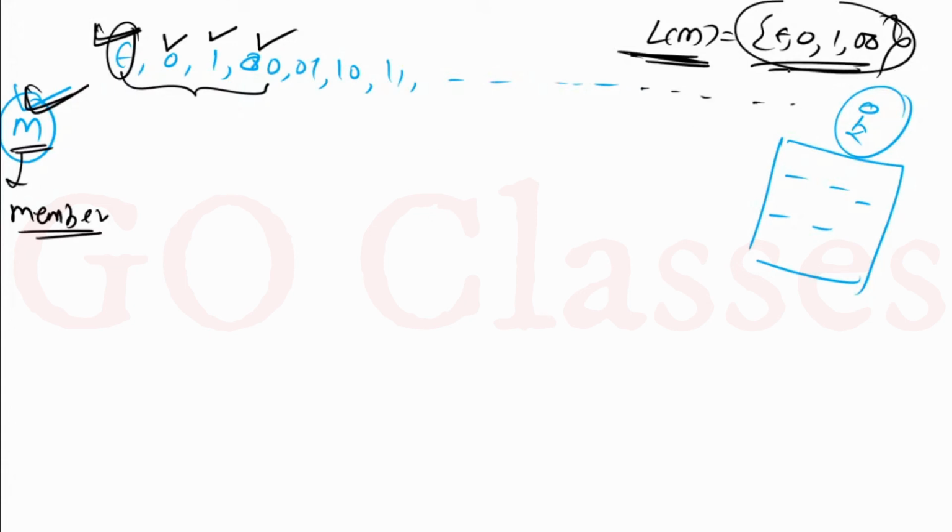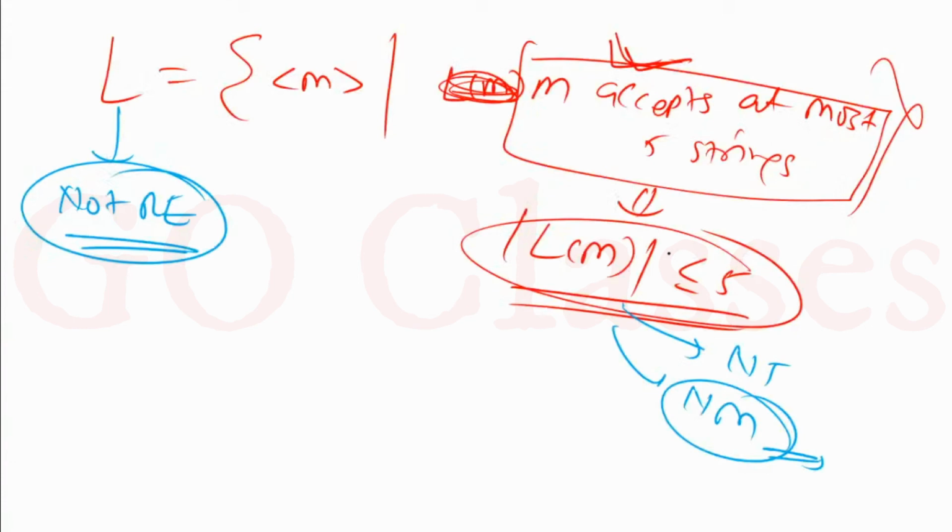Because we need to ensure this, we cannot stop anywhere. We have to check all the strings. So we cannot stop in some finite amount of time. We need an infinite amount of time. So even for members I cannot halt in a finite amount of time. Even though this M is a member, I cannot halt within a finite amount of time for this member also. That is the reason this problem is not RE.